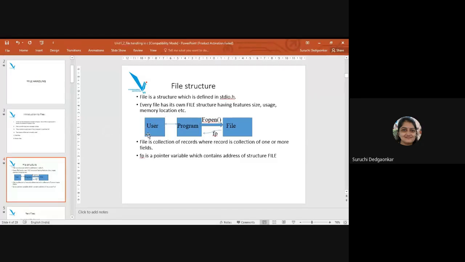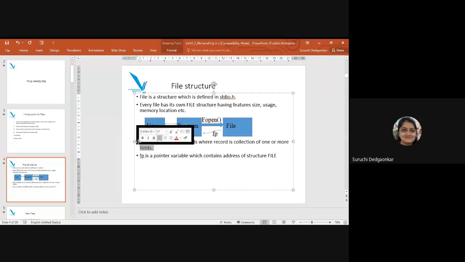So a file is a collection of records, where a record is a collection of one or more fields, like we have seen in structures. A file is also a structure with multiple elements in it, multiple records in it. FP is the file pointer mentioned here, which contains the address of the FILE structure.